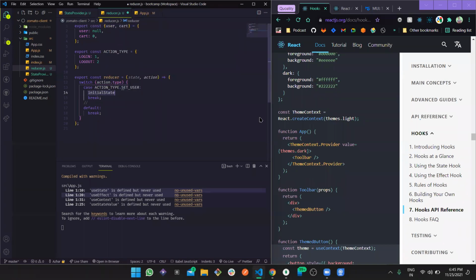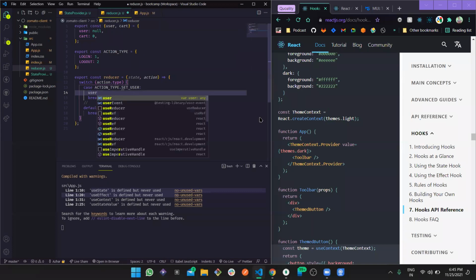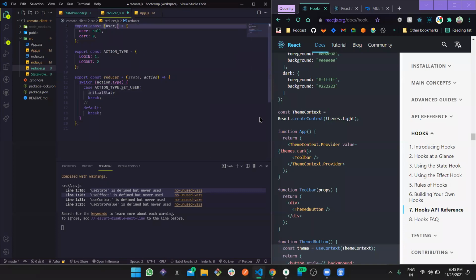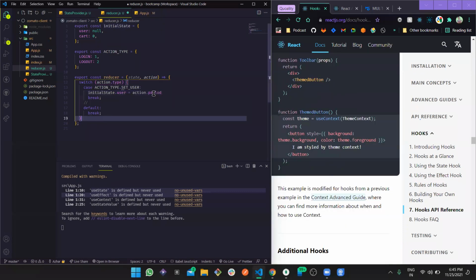So here we can define user. So user state dot user is going to be action dot payload. Again, I know we haven't seen in the documentation what the payload is, but we are just going to add the payload in the same action object we saw right there.